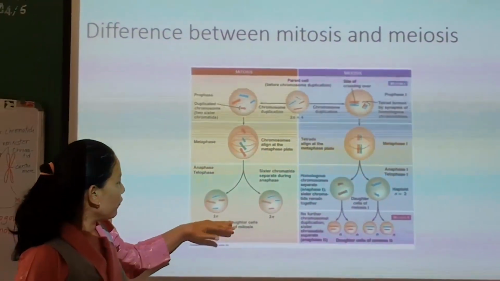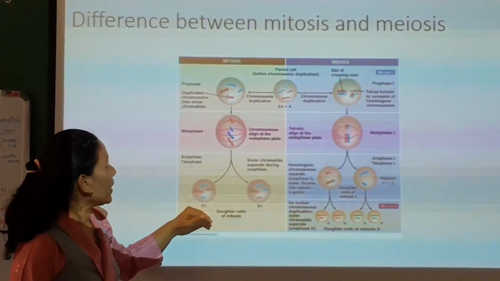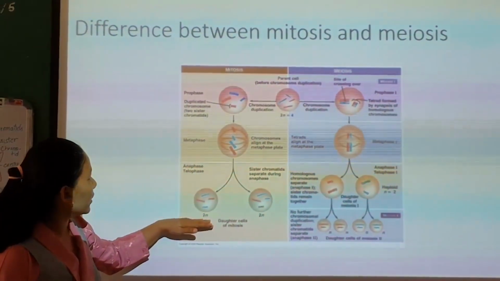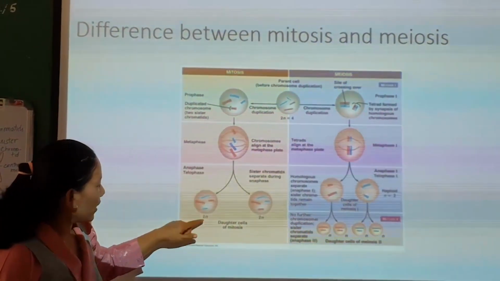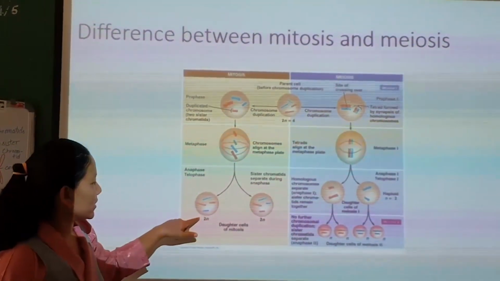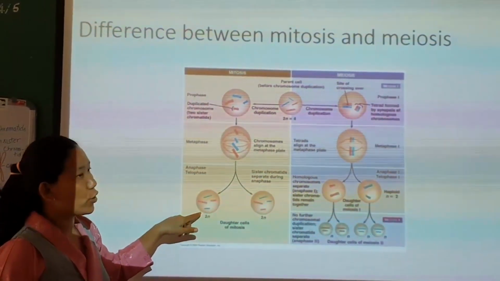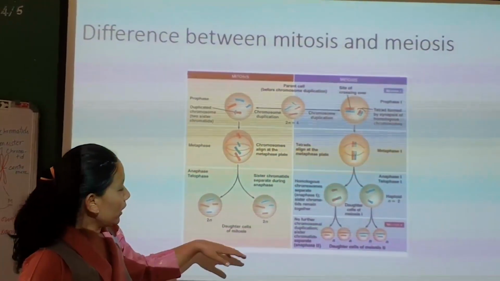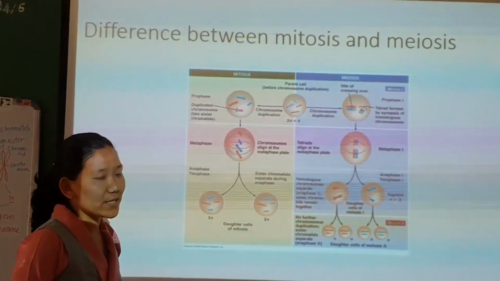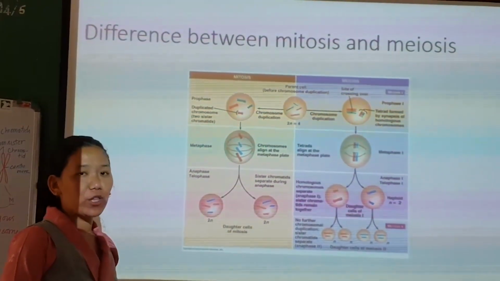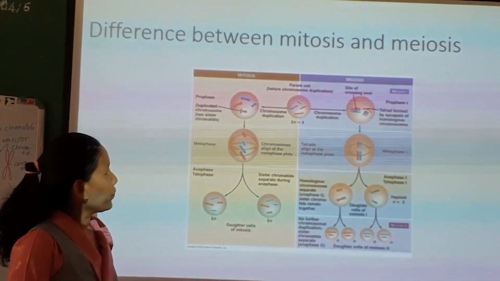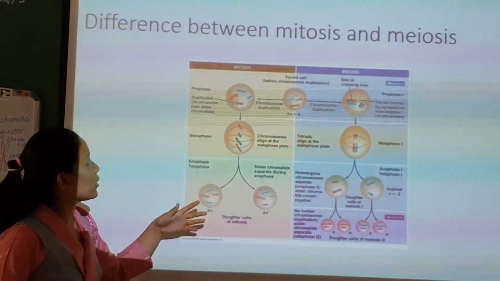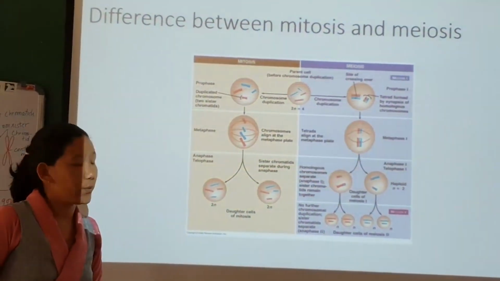Finally, we have 2 daughter cells in the case of mitosis, and in mitosis both daughter cells have the same number of chromosomes as the parent cell. However, in meiosis there are 4 cells, and each cell has half the number of chromosomes. That is why meiosis is called reductional division and mitosis is called equational division.